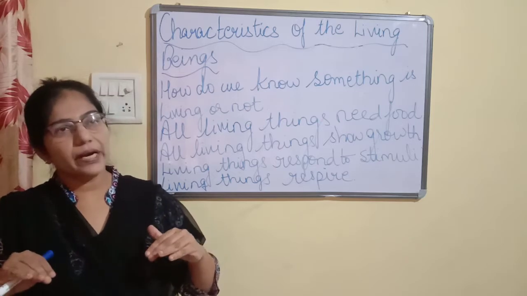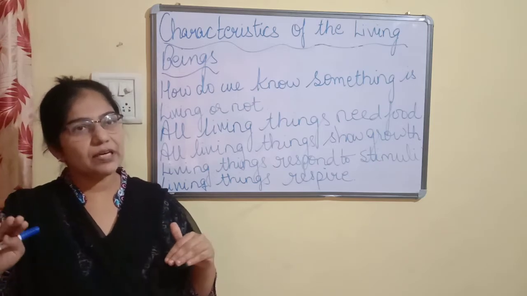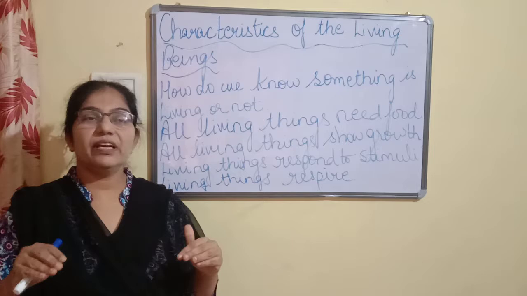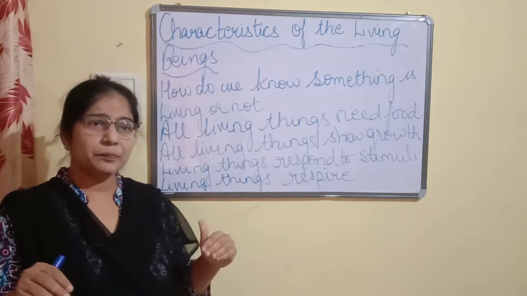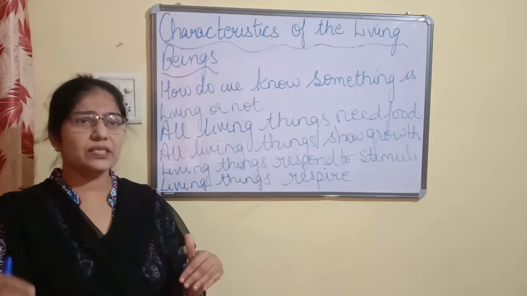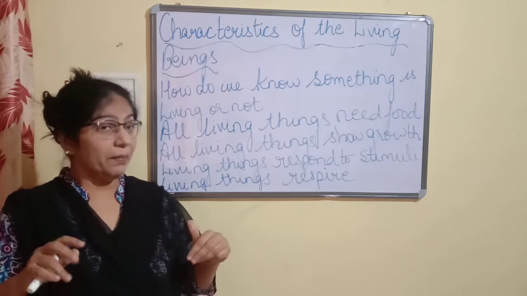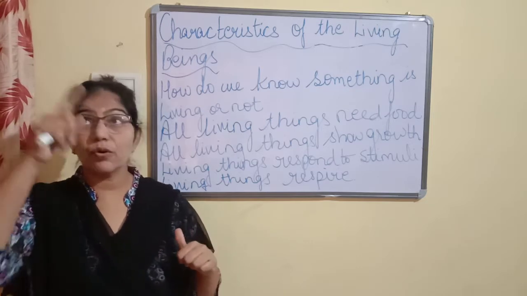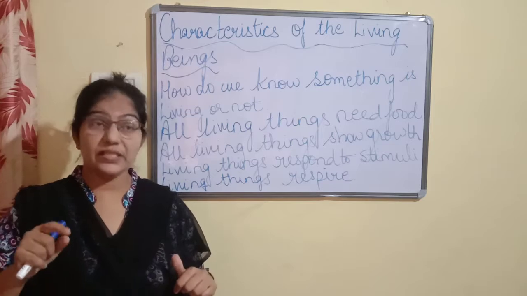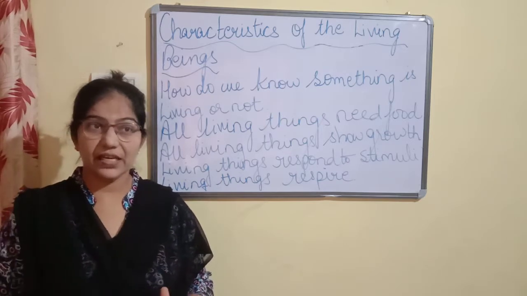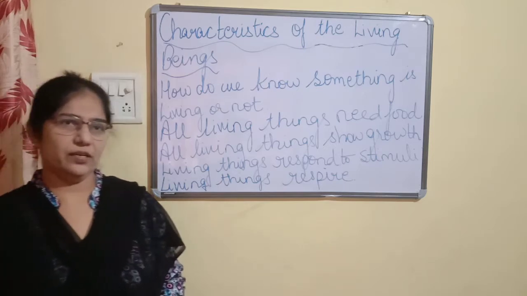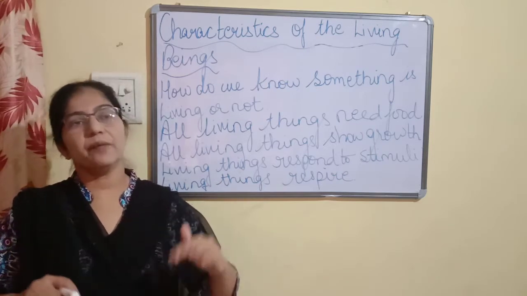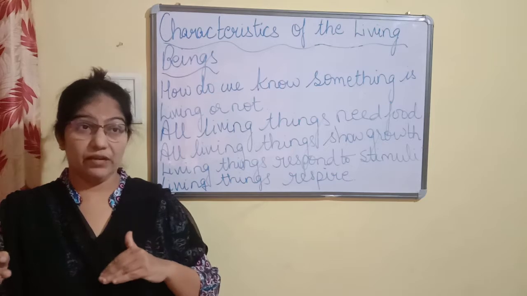If we come to another characteristic that we have learned earlier, that living things grow in size. Okay, fine. Plants and animals grow in size. Even the humans grow. But sometimes even clouds grow in size. Then will we say that the clouds are living things? No. Then how will we differentiate, children? How will we differentiate between living things and non-living things?